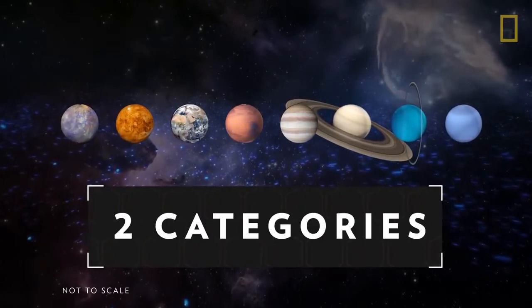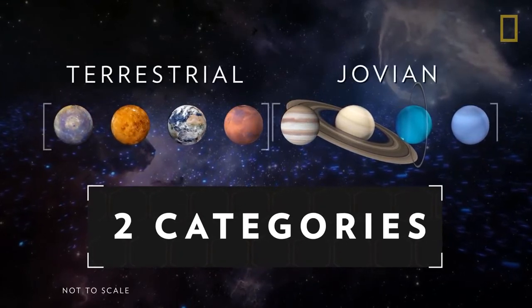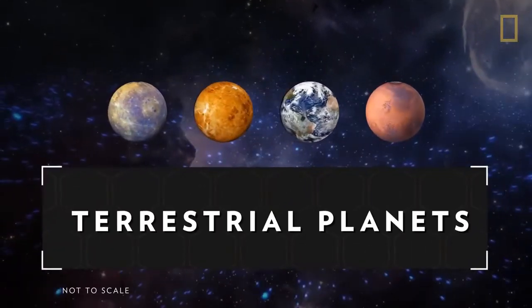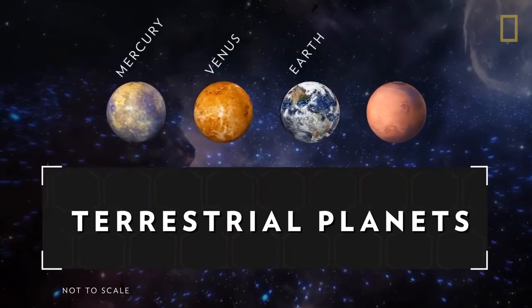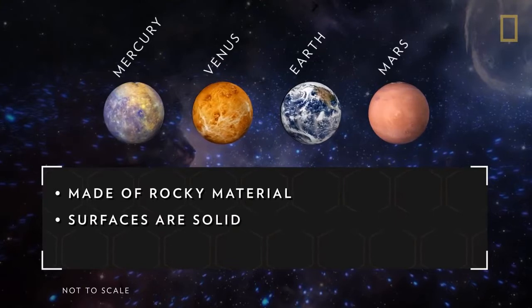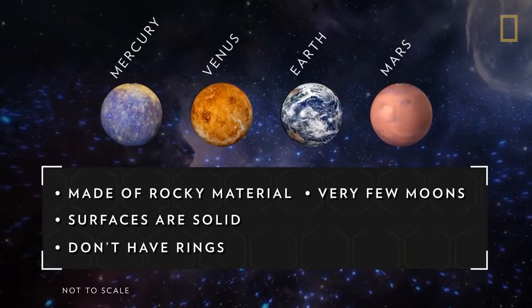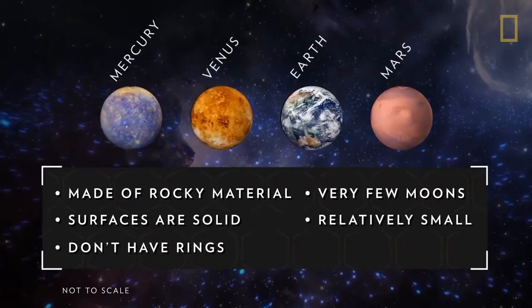The planets are divided into 2 categories based on their composition: terrestrial and Jovian. Terrestrial planets, including Mercury, Venus, Earth, and Mars, are primarily made of rocky material. Their surfaces are solid, they don't have ring systems, they have very few or no moons, and they are relatively small.